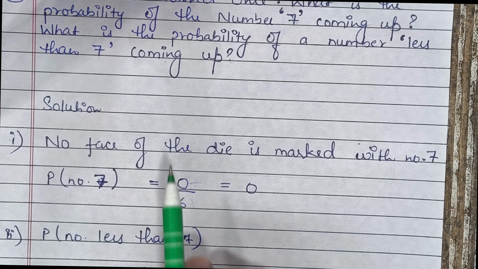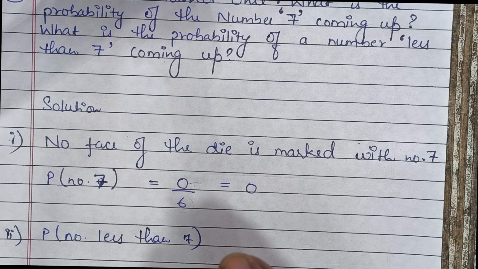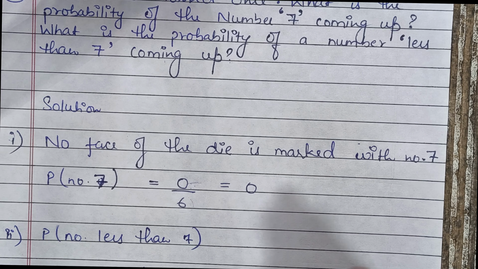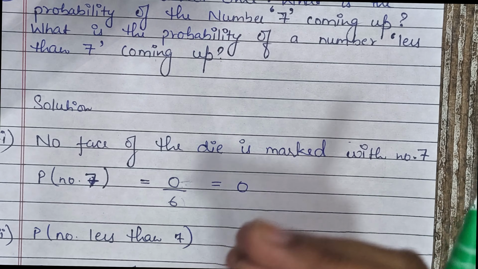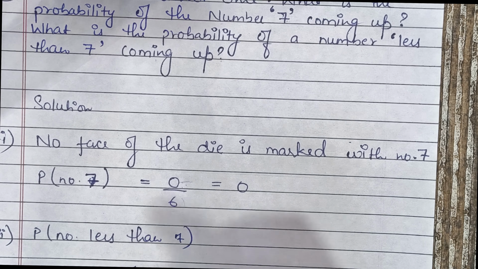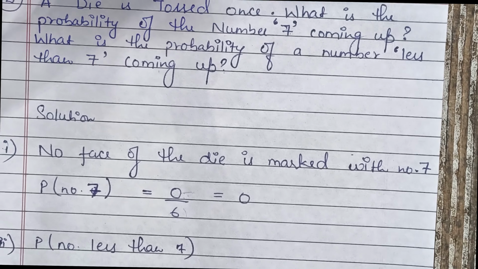Now this question is based on a die concept. Die concept है, coin concept है, spinner concept is there. Then there is card concept and ball concept. Card and ball concept is really very very important. I will be teaching that in the next video, and it is very special from the point of view of boards as well. It will not leave you till your boards exam as well. So you have to understand the card concept and ball concept very carefully. So back to the question.